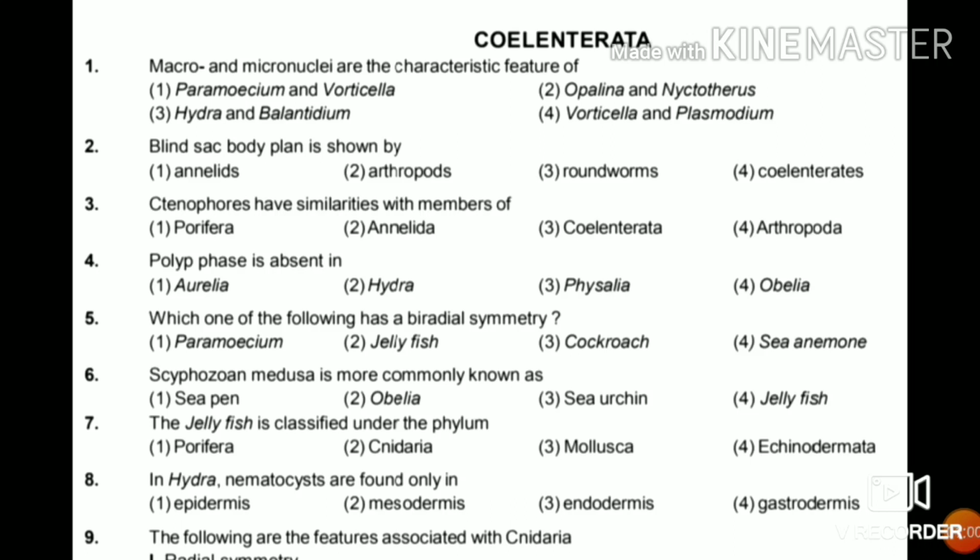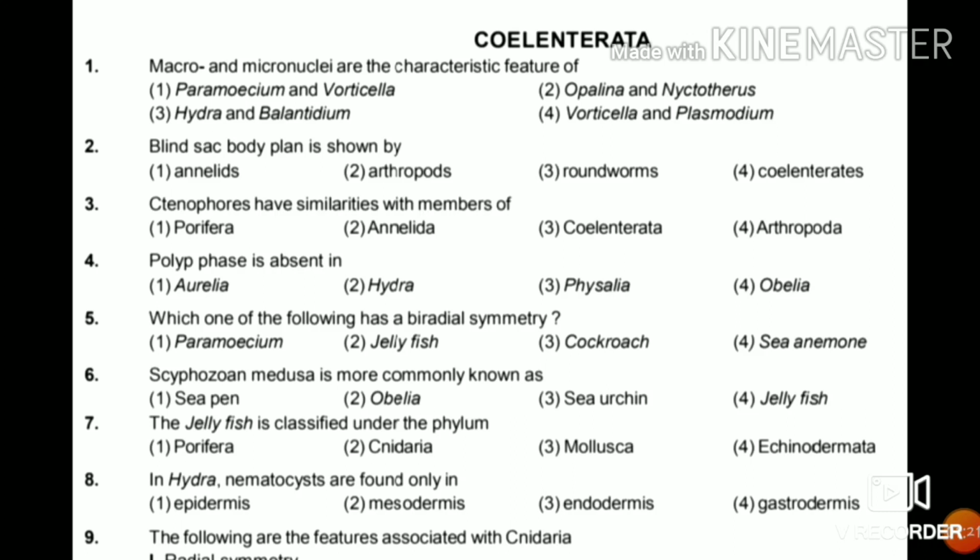Second, blind sac body plan is shown by annelids, arthropods, roundworms or coelenterates. So blind sac body plan is shown by coelenterates. It's the unique feature of this phylum.